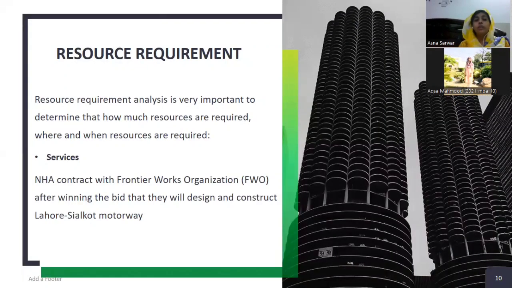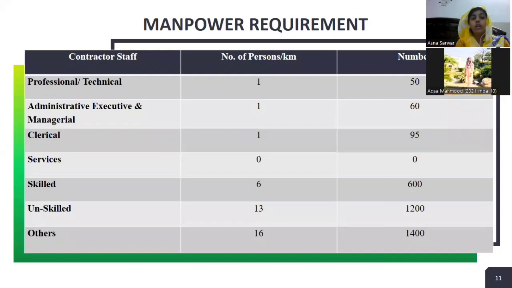Resource requirement: we combine different resources from various sectors. First the NHA acquired the land and gave it to the FWO, which won the bid and started the designing and planning of the construction of this motorway. This is a list of the staff included in the construction of this project. Technical staff is 50, administrative is 60, clerical is 95, skilled 600, unskilled 1200, and other is 1400.